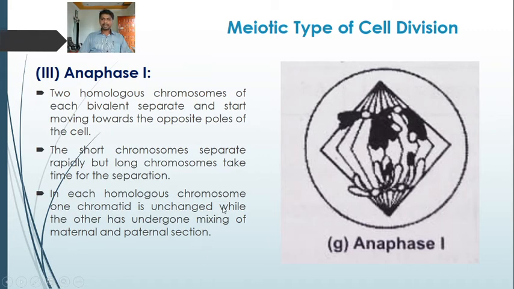So this is the anaphase. This anaphase has been characterized by the two homologous chromosomes of each bivalent separating and starting to move towards the opposite poles of the cell. Okay. Next to the anaphase first,